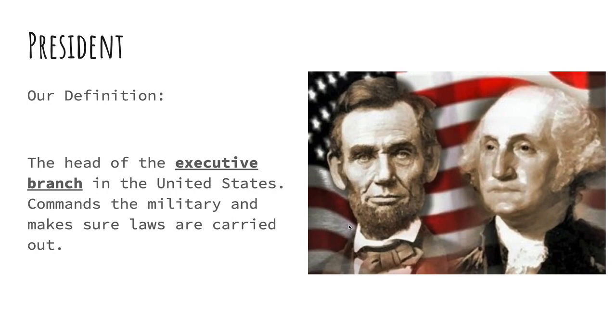The president. The president for our national government is the head of the executive branch. That means he does what? Enforces the laws. Makes sure that the laws that Congress passes get carried out. He also has some extra powers that the Constitution gives him, like the president is the commander-in-chief of the military. Congress doesn't get to tell the military what to do. The president has that power, and that's part of the executive branch.